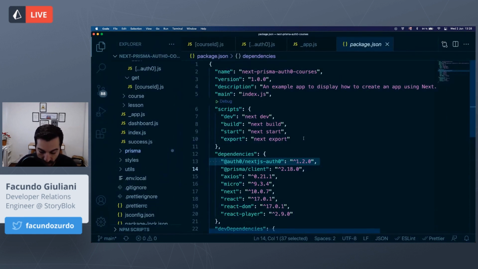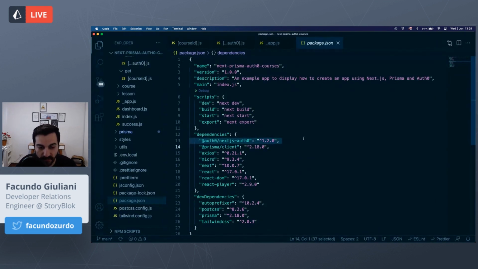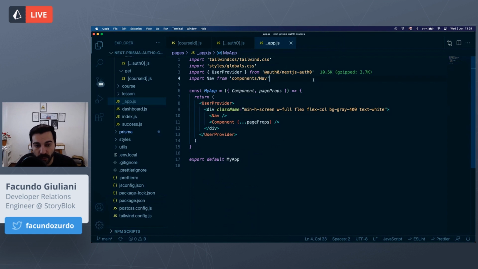I hope you can see it. It's pretty big, but it's nextjs-auth0. This is the SDK that I mentioned before. Here we have the root app file for our Next.js application. This is a file that will wrap all the pages from our web application.